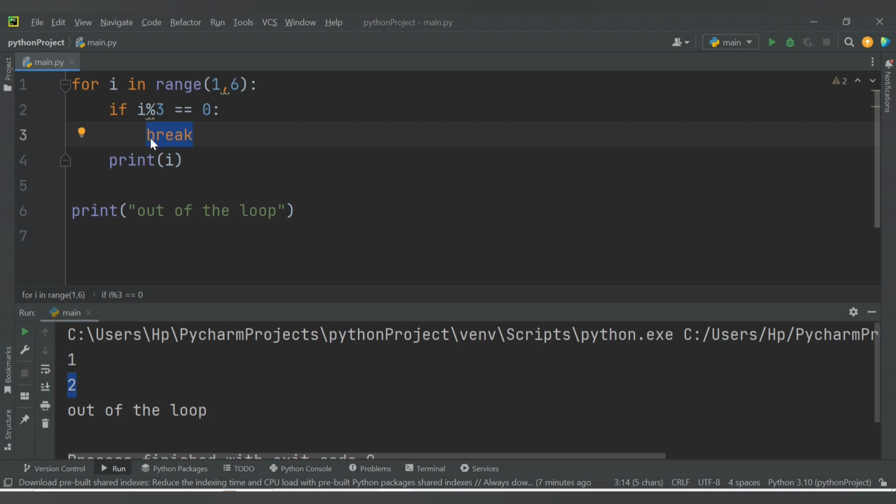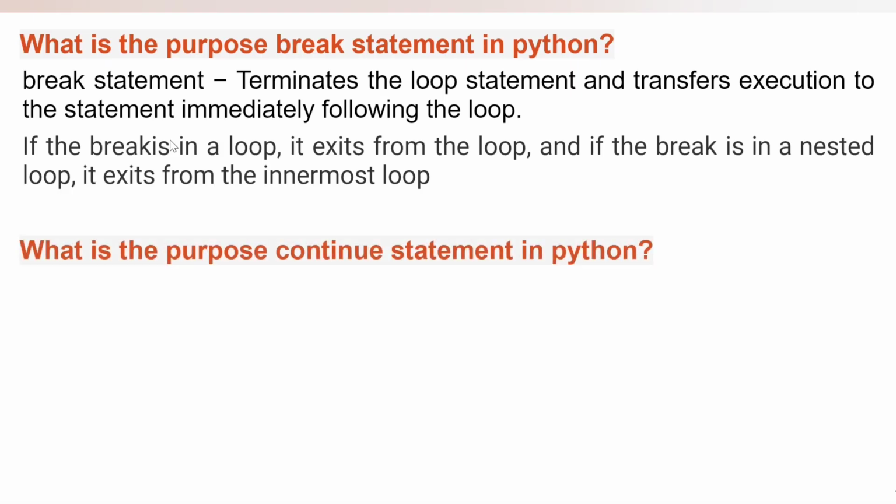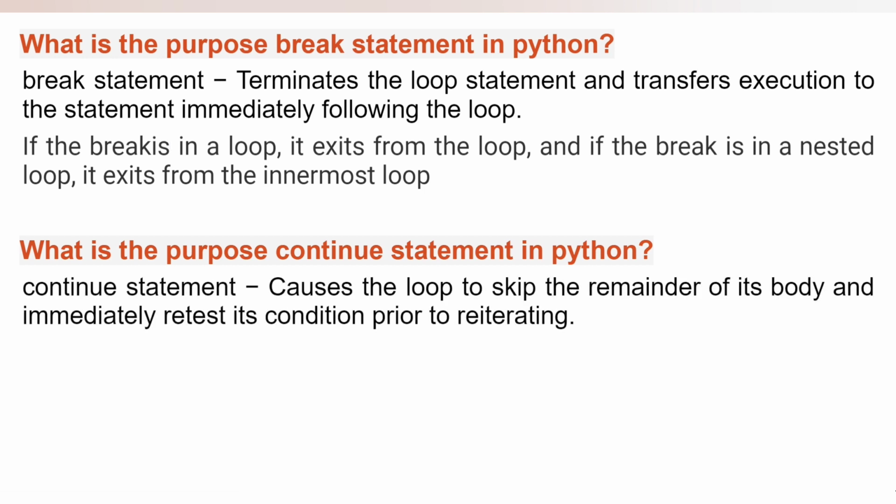Whenever you want to come out of the loop without executing the further iterations, then you can make use of break statement. Now moving towards the next question, what is the purpose of continue statement in Python? Continue statement causes the loop to skip the remainder of its body and immediately retest its condition prior to reiterating. In simple words, as per the condition you provided in the loop, it will start the iteration again from the loop and will not execute the remaining statements.